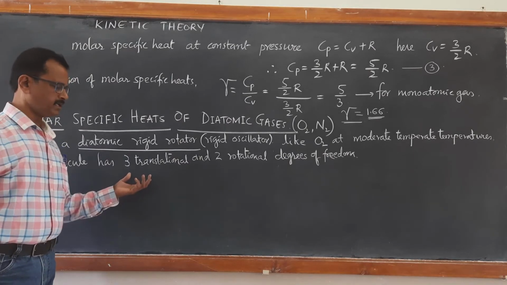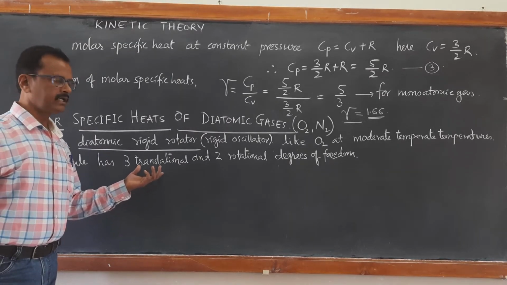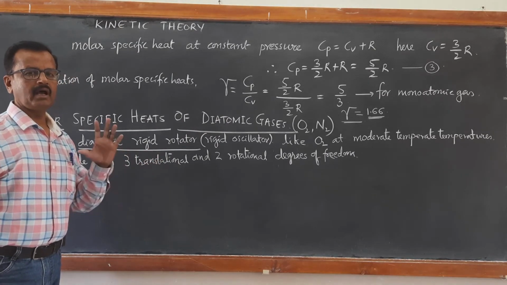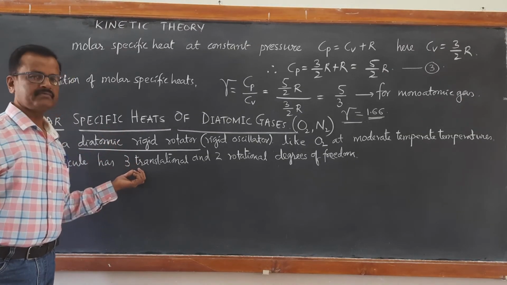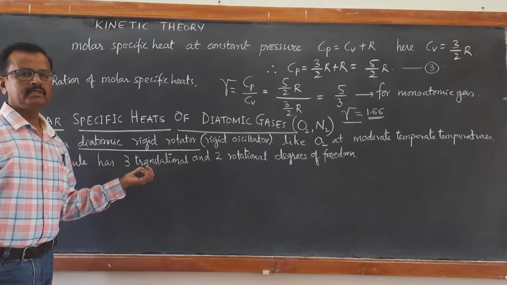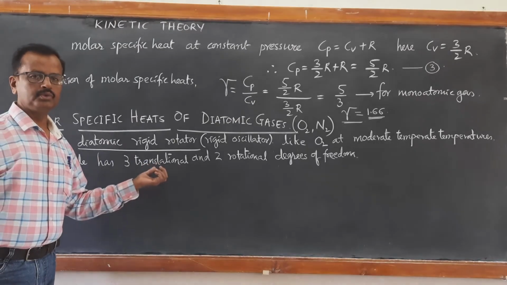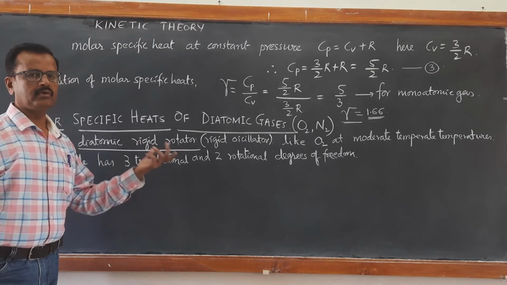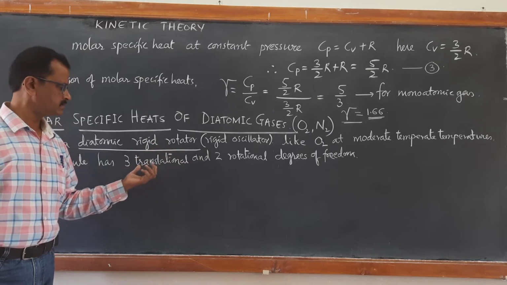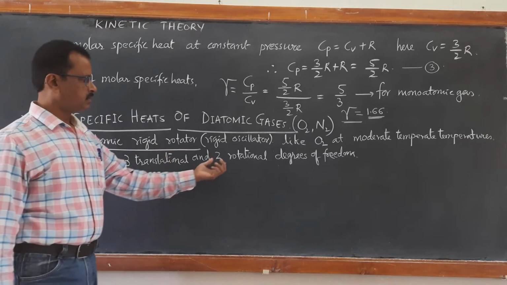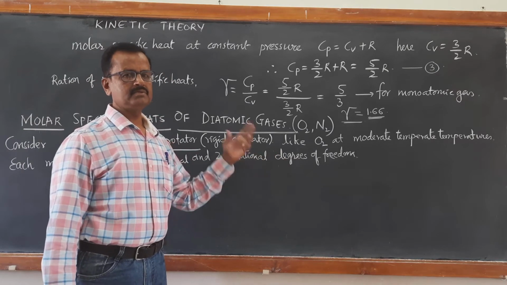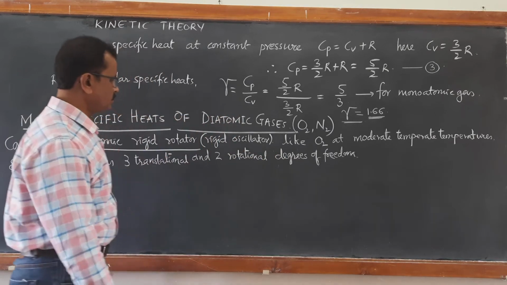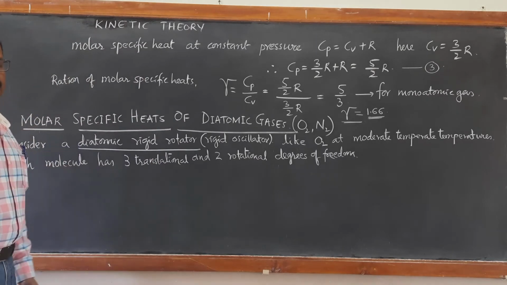According to the law of equipartition of energy, each degree of freedom contributes half kBT. So 3 translational degrees of freedom will contribute 3 by 2 kBT, because 3 into half kBT becomes 3 by 2 kBT. 2 into half kBT becomes 1 full kBT.